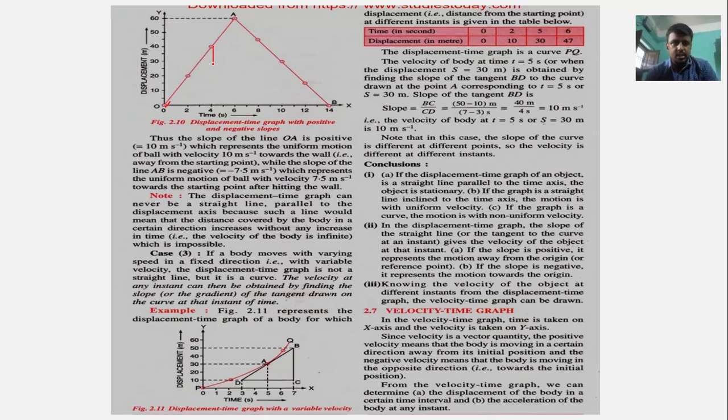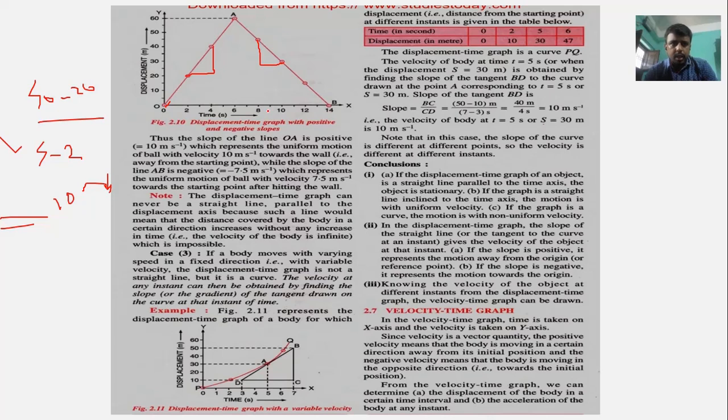If we calculate this, it would be 40 minus 20 divided by 4 minus 2, which is 10 meter per second.